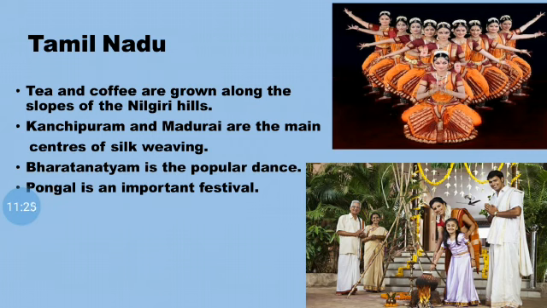Ooty is a very famous and beautiful hill station where many people visit. Because it is a hilly region, tea and coffee are grown widely. The districts like Kanchipuram and Madurai are very famous for silk weaving, and that's why these places are famous for silk saris.